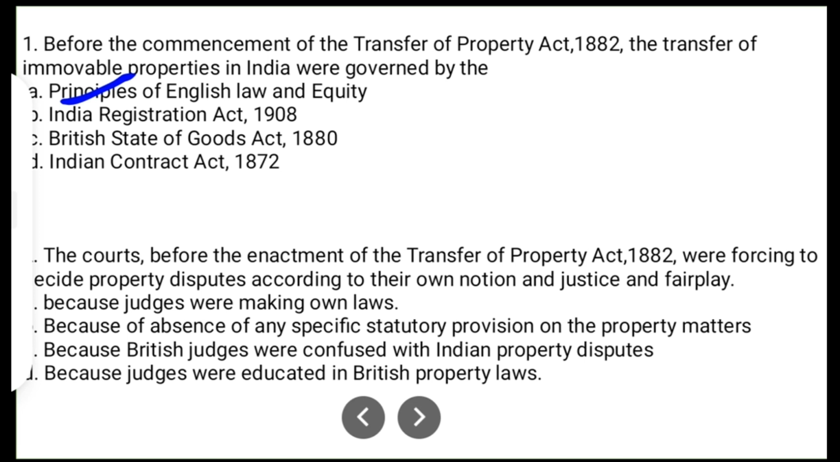Question number 2. The courts before the enactment of Transfer of Property Act 1882 were forced to decide property disputes according to their own notion of justice and fair play. Option A, because judges were making their own laws. Option B, because of the absence of any specific statutory provision on the property matters. Option C, because British judges were confused with the Indian property dispute. Option D, because judges were educated in property laws. So the correct answer is option B, because of the absence of any specific statutory provision on the property matter.